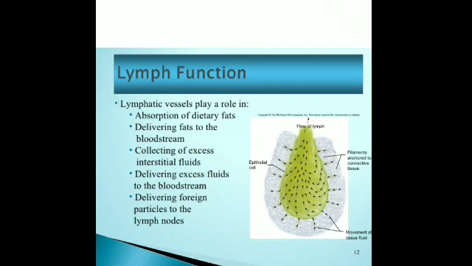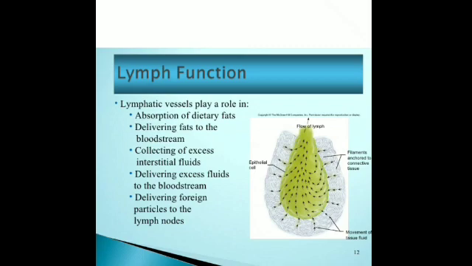Then what does it carry along with it? It carries all the waste from the tissue fluid. All the waste is carried from the tissue cells, and it maintains the composition of the tissue fluid. Then it absorbs fat from the small intestine through lymphatic vessels, the lacteals located in the intestinal villi.